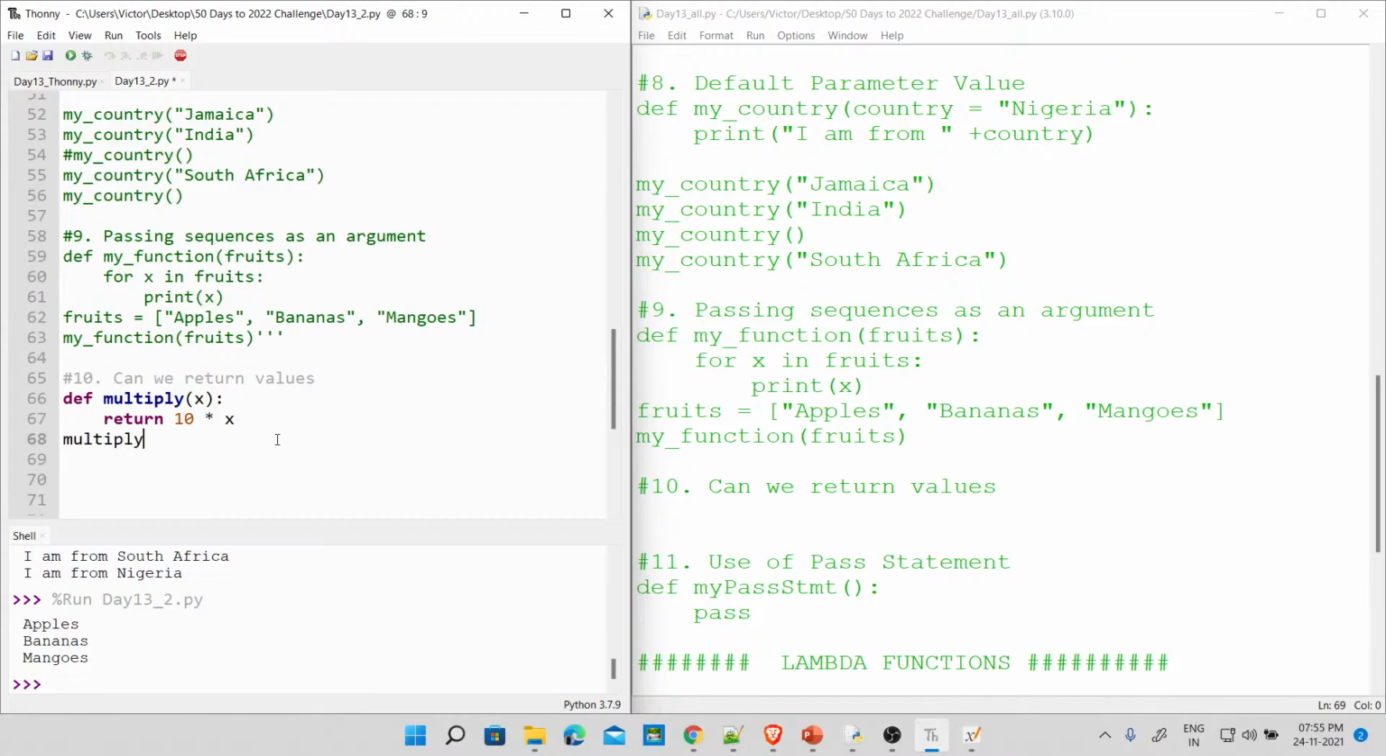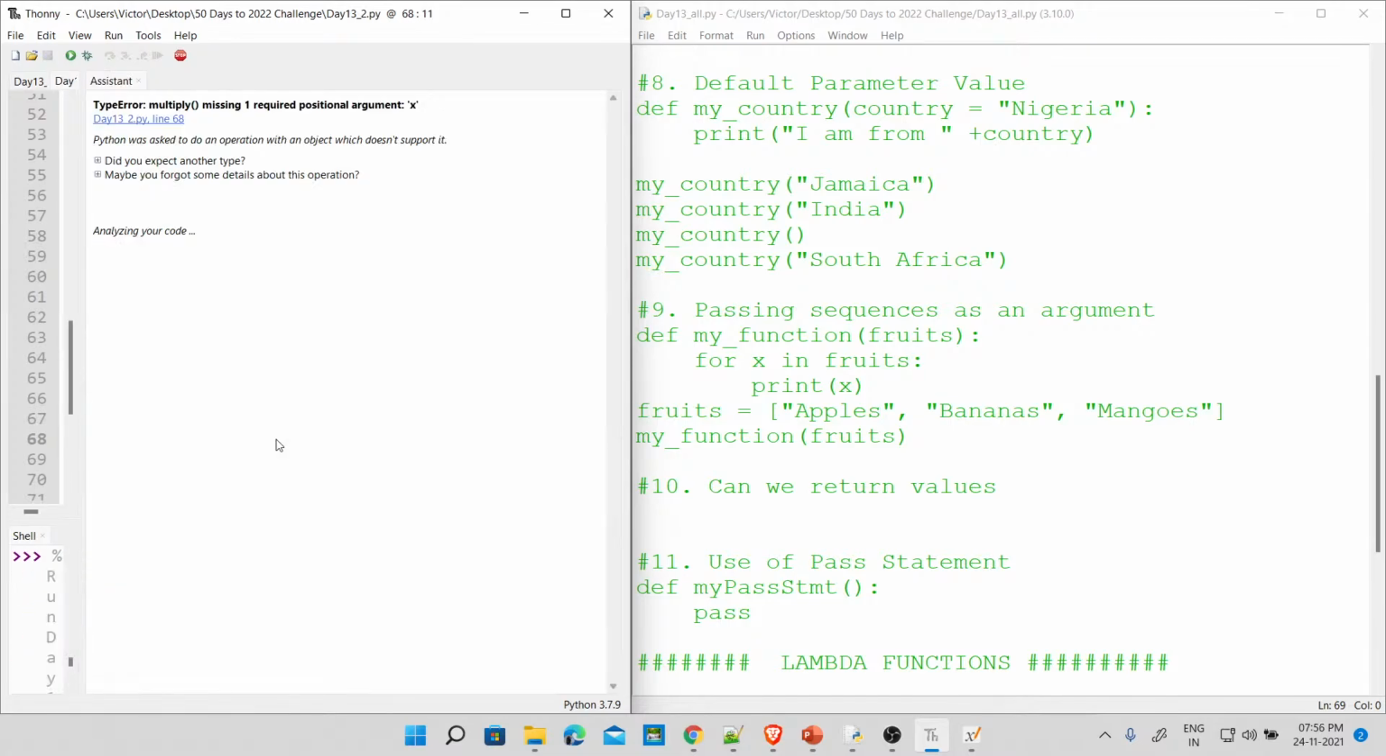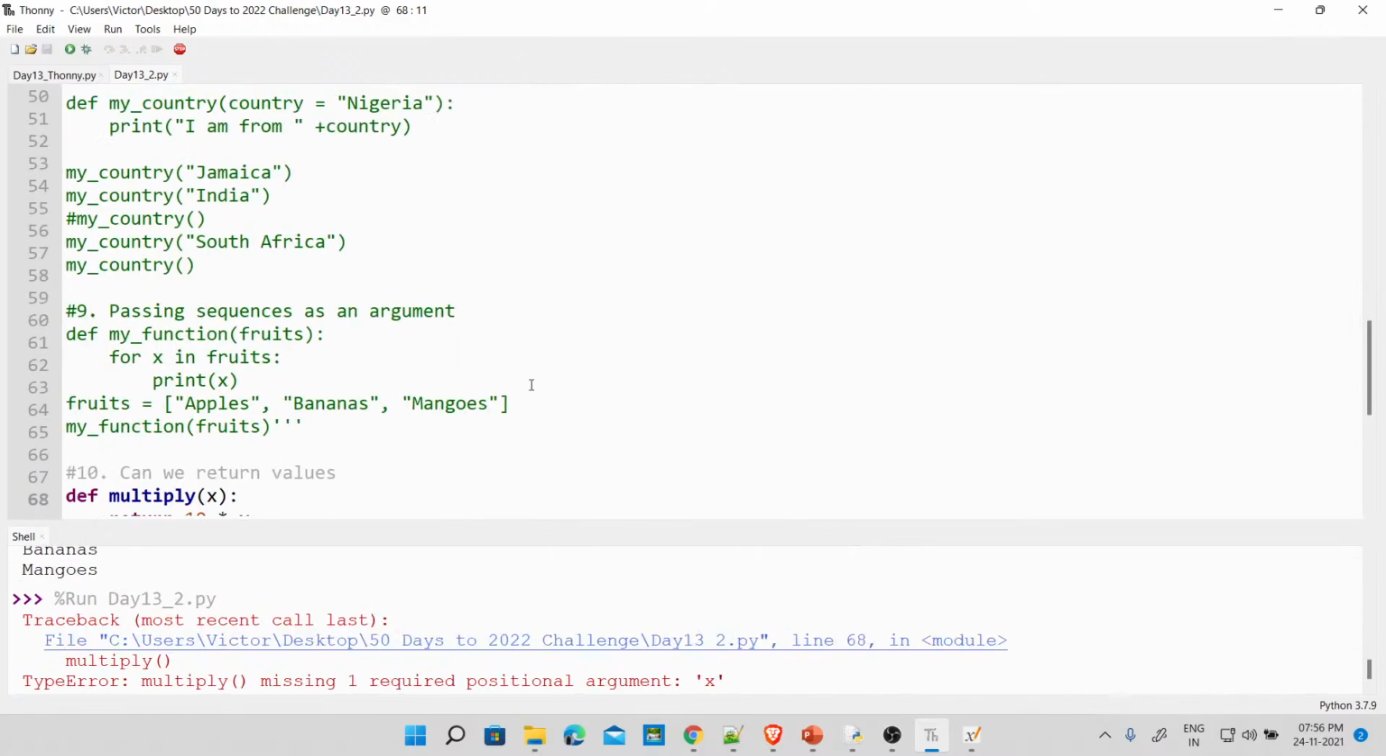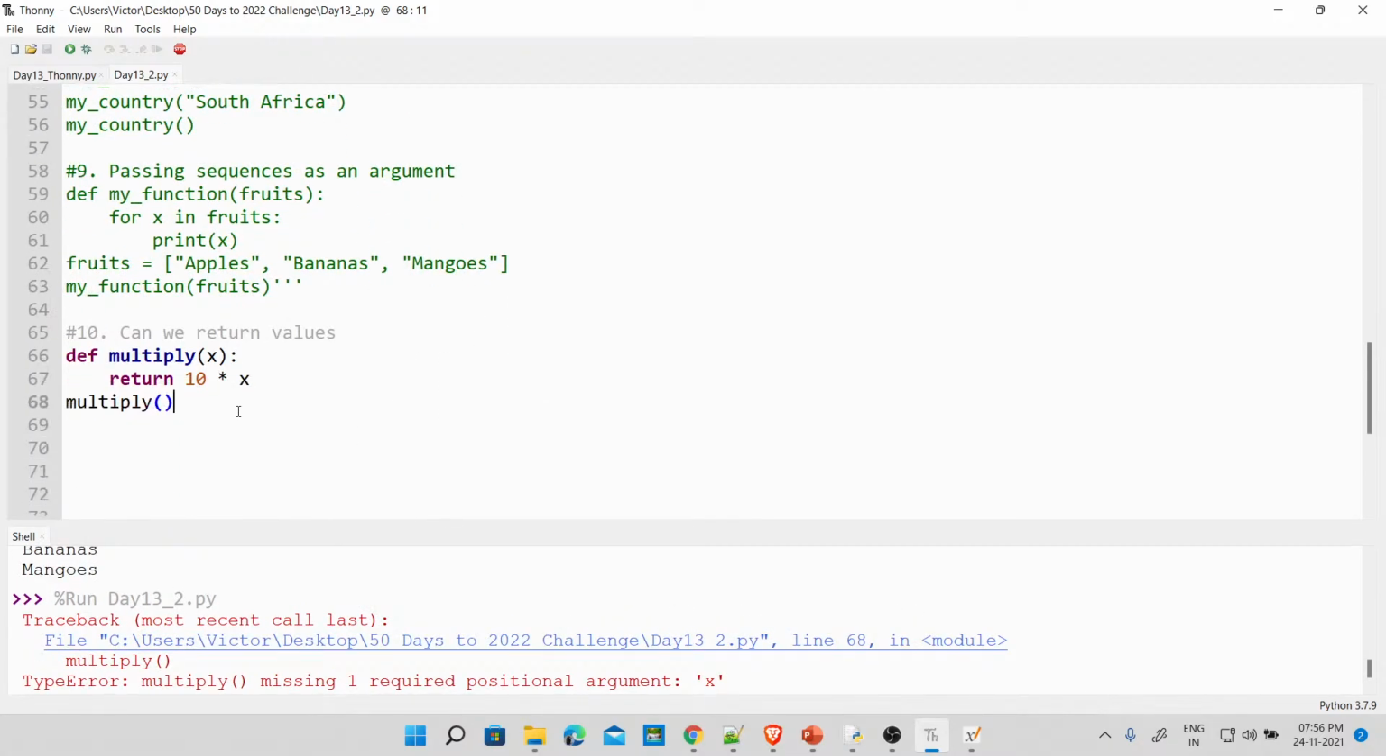multiply. Now, when we call this multiply, by default, I'm printing this. Pay attention. It says an error, obviously. Okay, so I will maximize this and let's see. It says missing positional argument x in the call multiply. You got the point? Fine. So what we need to do, we know for sure, obviously, we need to pass an argument into it. So I want to multiply 10 times 1, 10 times 2, 10 times 3.